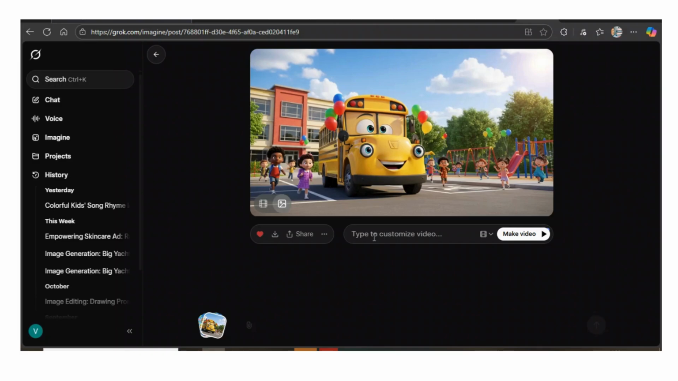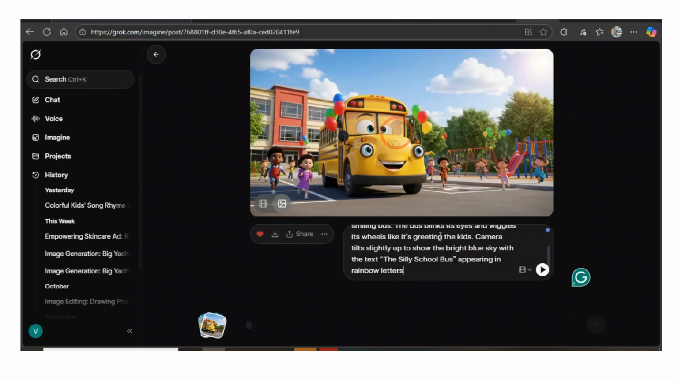Now remember, we've got our own prompt to turn the image into the video. So what you need to do is come here to type to customize the video. I'm going to click right here and paste the prompt that I got from ChatGPT, and thereafter we click this. We're going to need to wait a few seconds again.